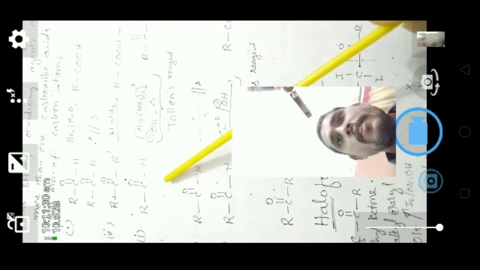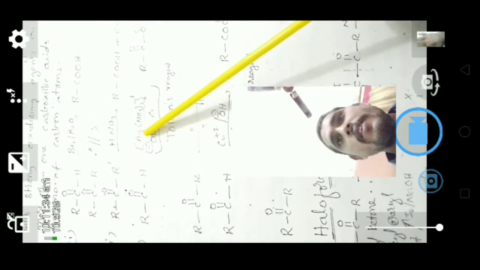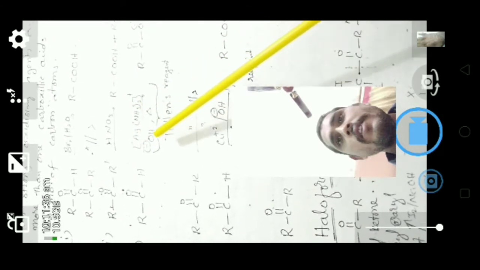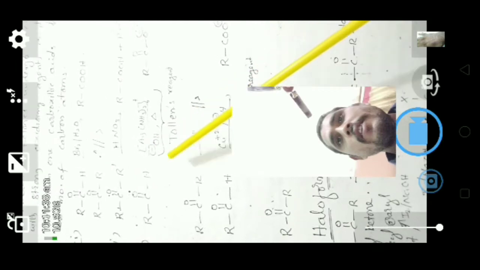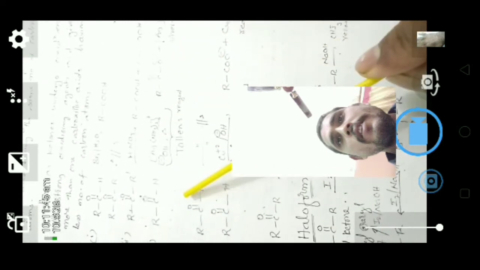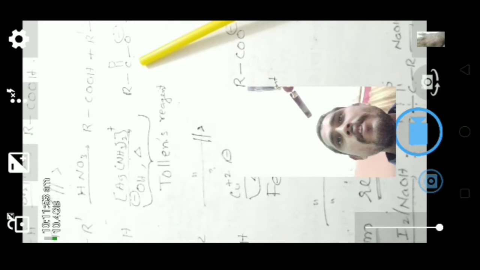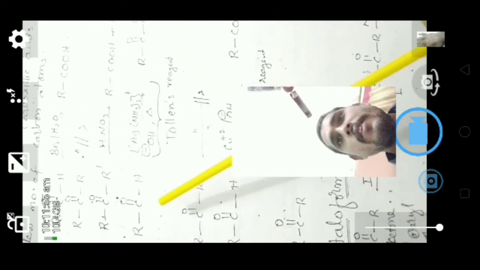Yes, the same aldehyde, when you react with ammoniacal silver in the presence of base, that is Tollens reagent, gives carboxylate ion and a silver mirror coating on the test tube. Here, aldehyde reacts with Tollens reagent to give silver mirror and carboxylate ion. This is also called the Tollens test for carbonyl compounds.